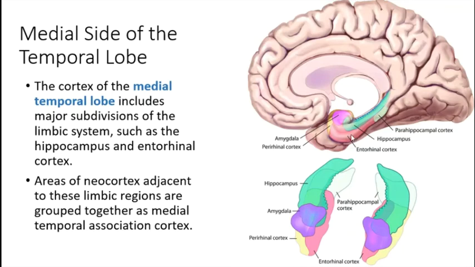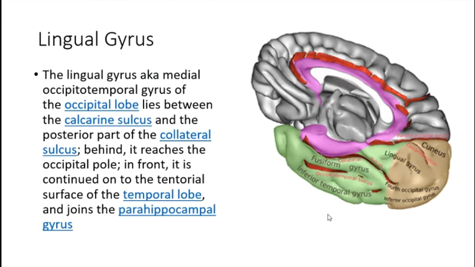Areas of the neocortex adjacent to these limbic regions are called as medial temporal association cortex. Again, this term will be explained more to you in the further lectures of limbic system and functional areas. But yes, this whole thing is on the medial side of the temporal lobe. Lingual gyrus, बार बार इसकी डिस्कशन हो चुकी है.